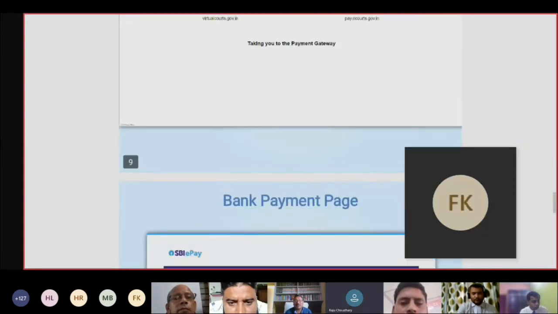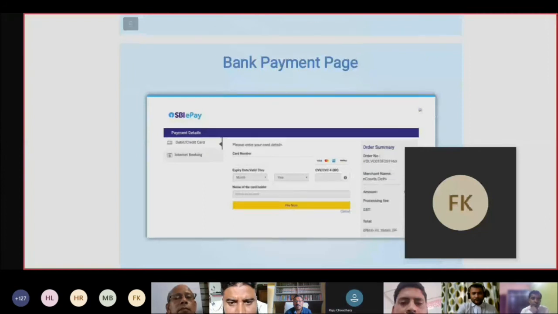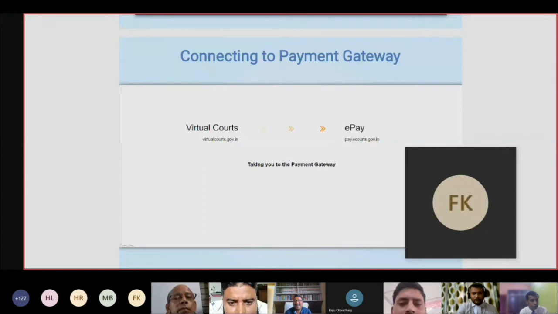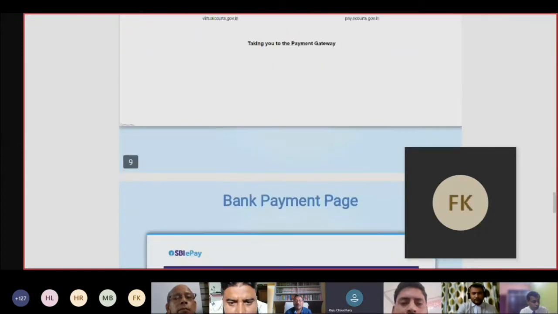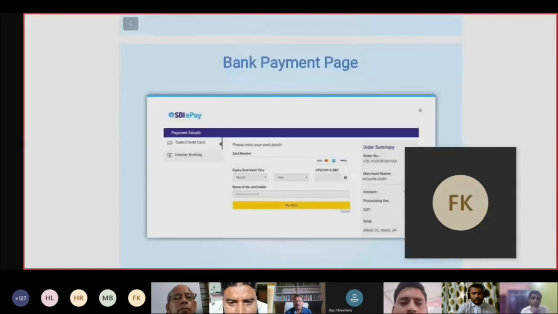Then the bank page. The bank payment page will occur. Then we can pay by our debit card.